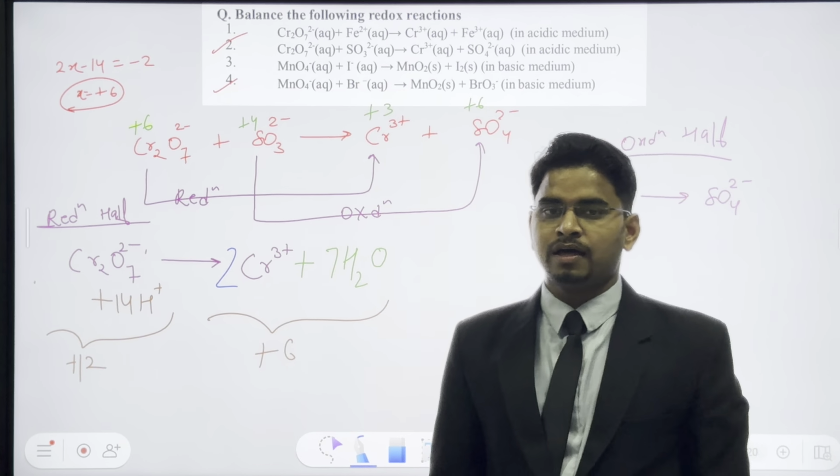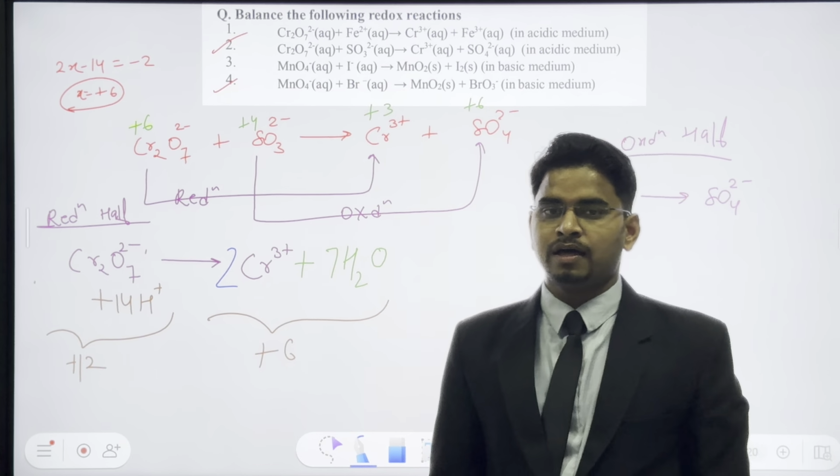So let's add 1 H2O. Oxygen got balanced. When you balance oxygen, you have to balance hydrogen as well. How do you balance hydrogen? By adding H plus. So add 2H plus here. Elements got balanced except oxygen and hydrogen. Oxygen balanced, hydrogen balanced, now balance the charge.